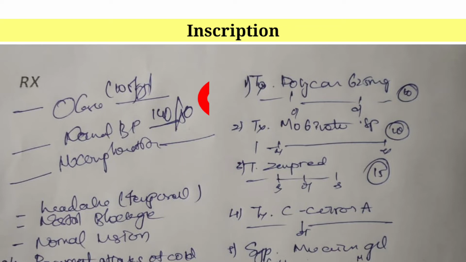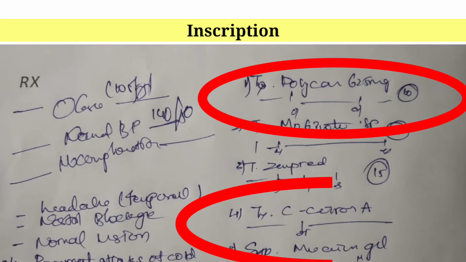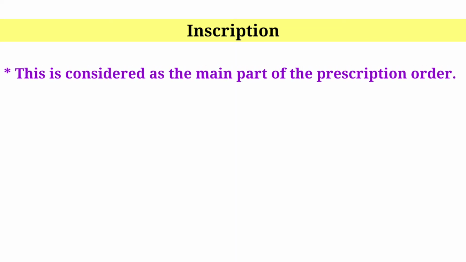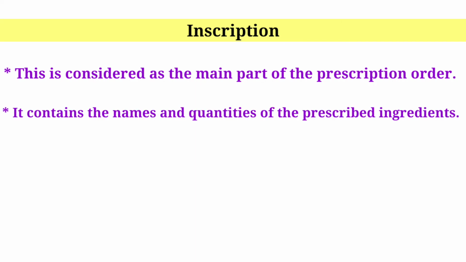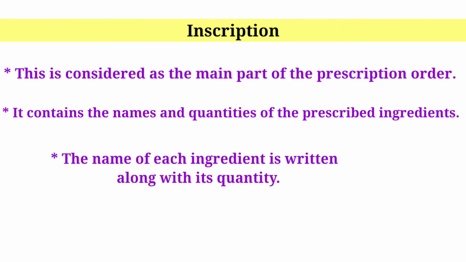Inscription. This part of the prescription contains the names and the quantities of the ingredients. This is considered the main part of the prescription order. It contains the names and quantities of the prescribed ingredients. The name of each ingredient is written along with its quantity.